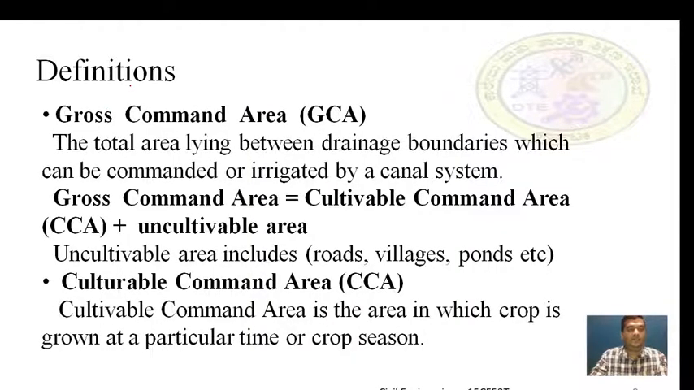Some definitions which are related to the water requirements of crop. First one is gross combined area, GCA. Gross combined area means the total area lying between drainage boundaries which can be commanded or irrigated by a canal system.